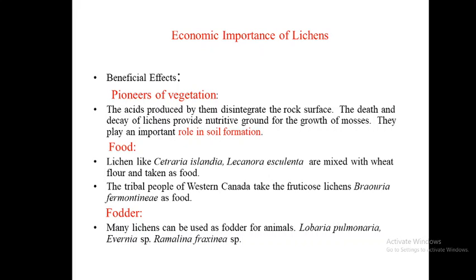Parmelia, or stone flower, is used as a vegetable. It contains vitamins A and D. Endocarpon miniatum is sold in Japan as a leafy vegetable.